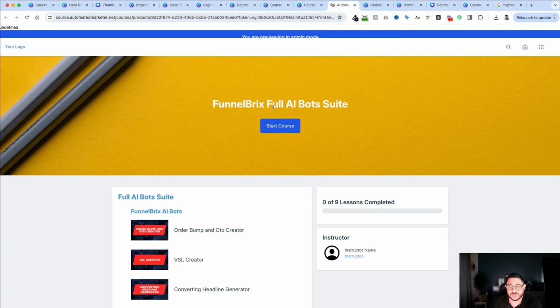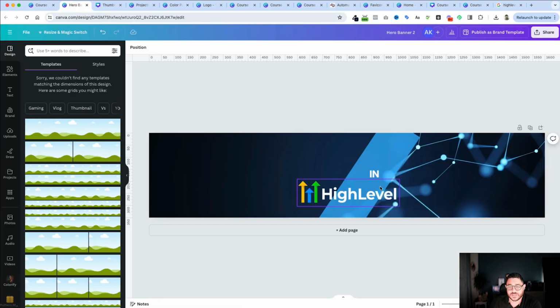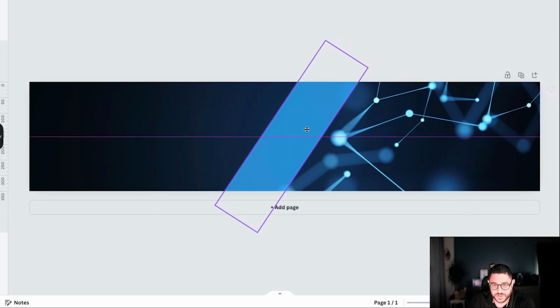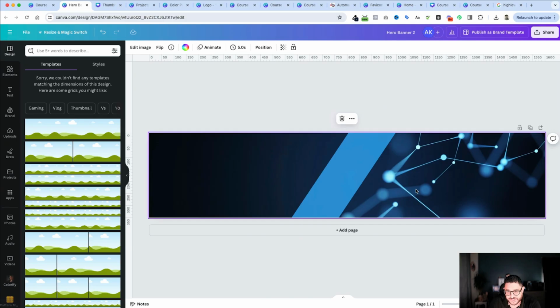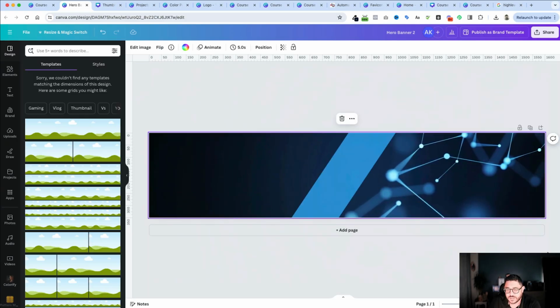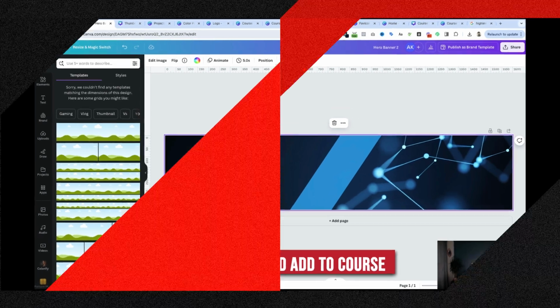In this case, it would be a title like Funnelbrick's Full AI Bot Suite. So let me go back into this. I'll delete the logos. I'll adjust. Again, there's always a lot of adjusting in Canva. I'm going to make this right into the center. This looks pretty good there, but again, I can double click and I can move the image however I like. And now I have my hero banner, and that's ready to run. Now, all I need to do is download all these images and add it to my course. And that's how you create all of your images for your courses inside of GoHighLevel.